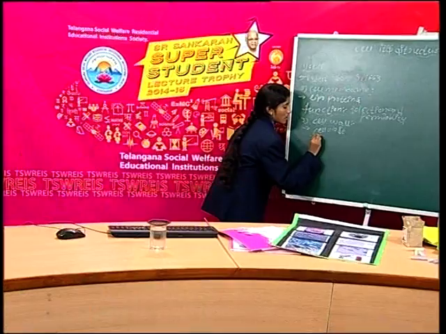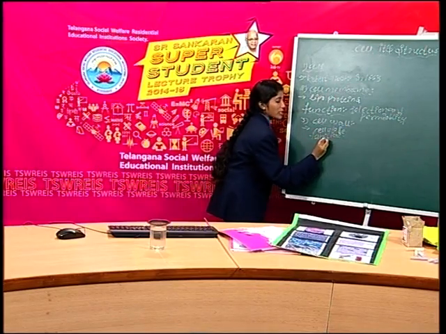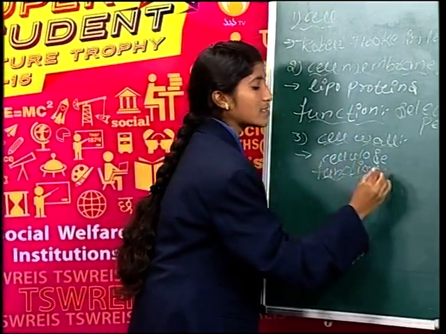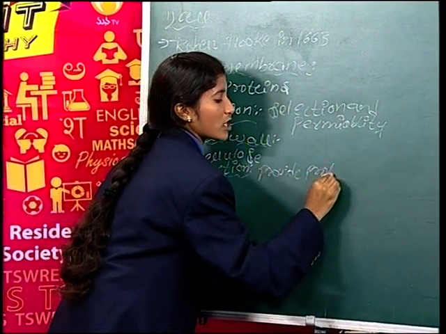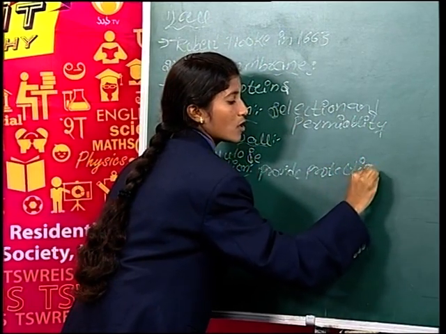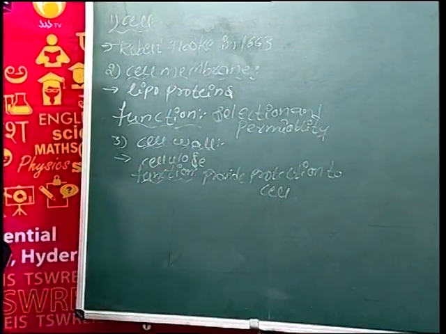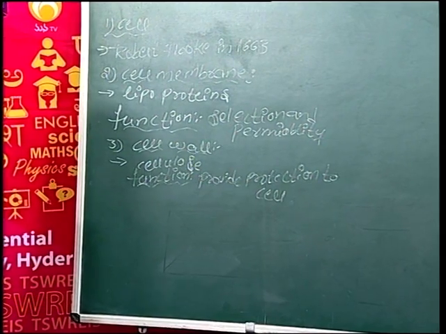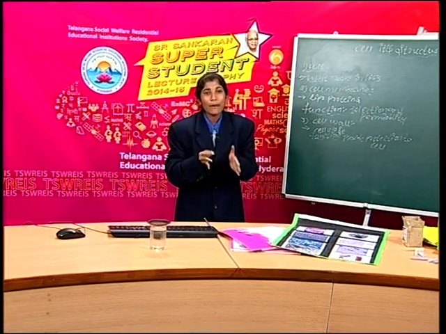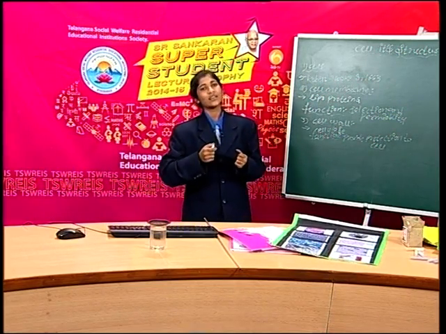Now we discuss the function of the cell wall. The function of the cell wall is to provide protection to the cell. It will provide protection to the cell from mechanical forces. It will give mechanical support to the cell.